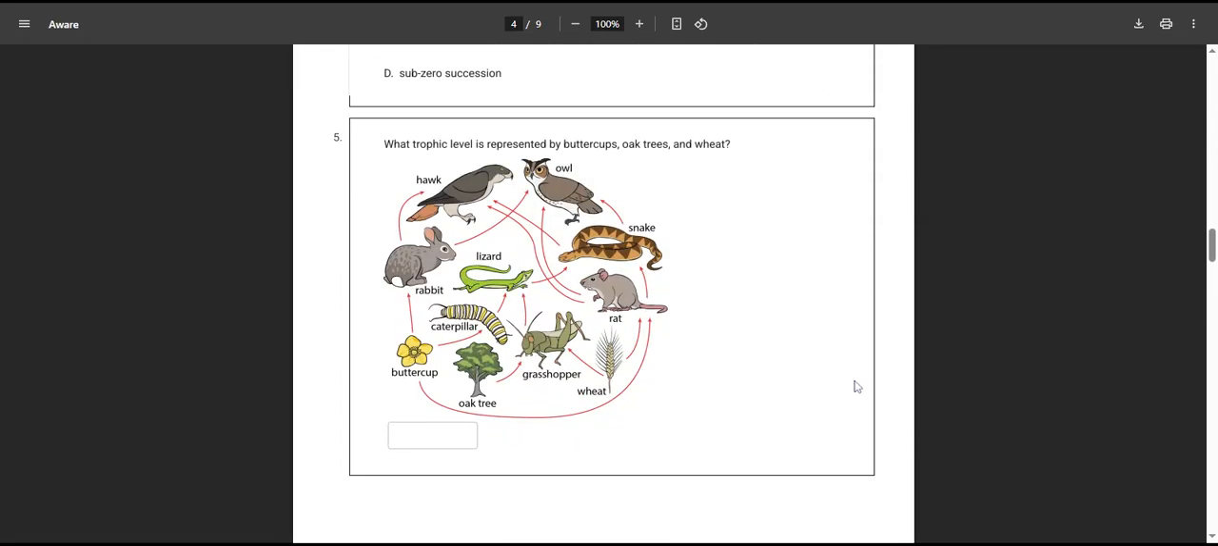Question number 5. Which trophic level is represented by buttercups, oak trees, and wheat? A lot of people got messed up with that, but these are all plants, so they are all producers. And if you misspelled that word, I went back in and gave you credit for attempting it.